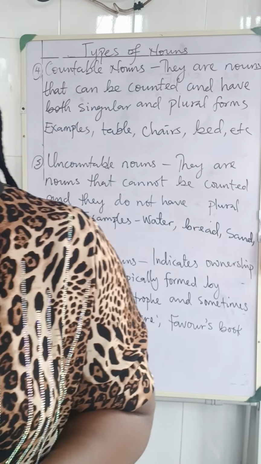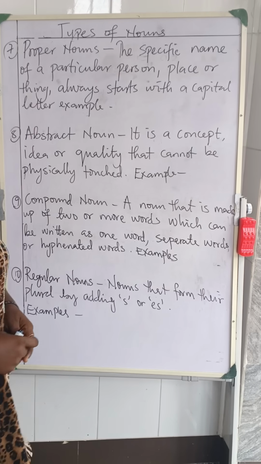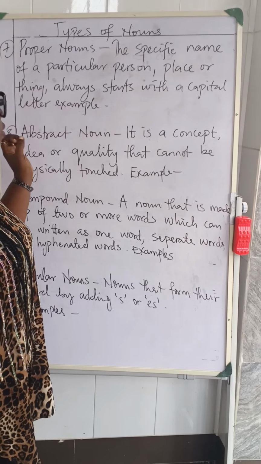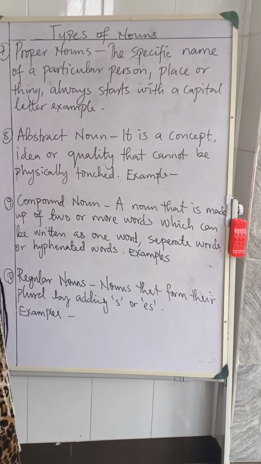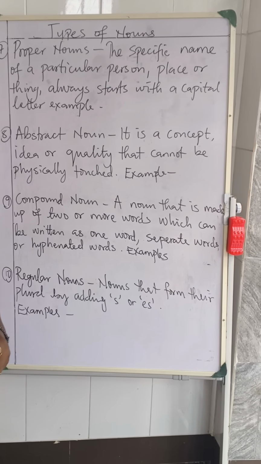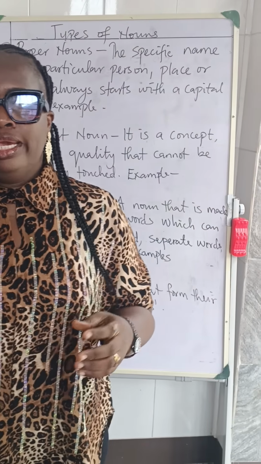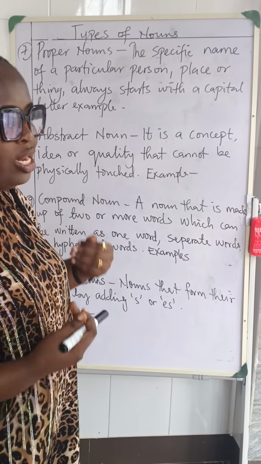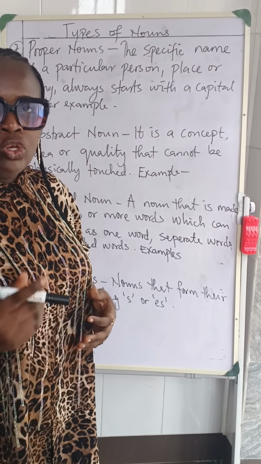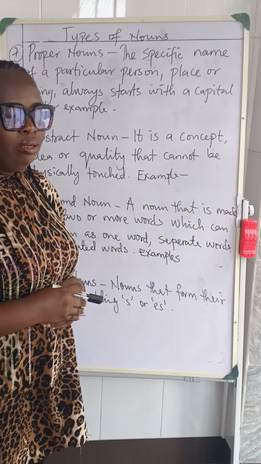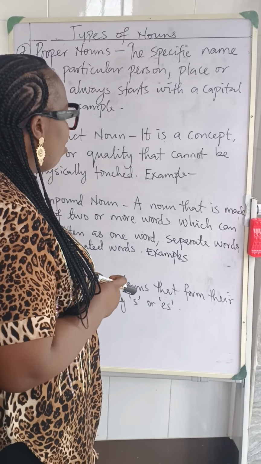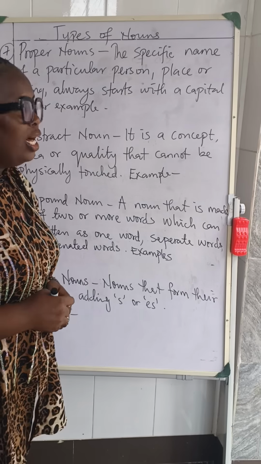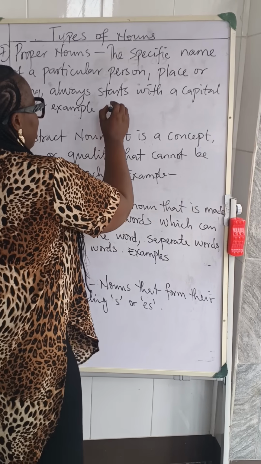Let's look at number 7. Proper nouns. They are specific names of a particular person, place, or thing. Always starts with a capital letter. Proper nouns always start with what? A capital letter because it's a specific name. An example is your own name. The name you're bearing, do you use a small letter to start the word? No. Assuming you are Abel, you will start with a capital A, right? Another example is Abuja,